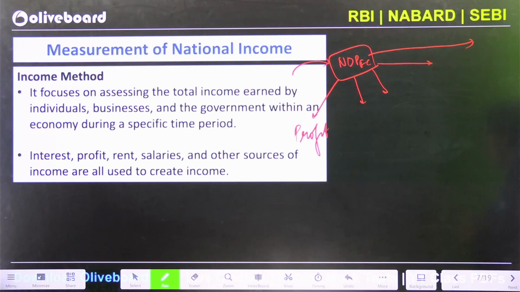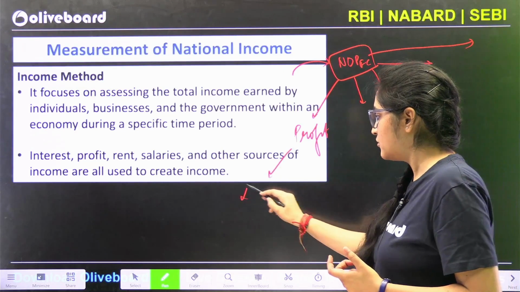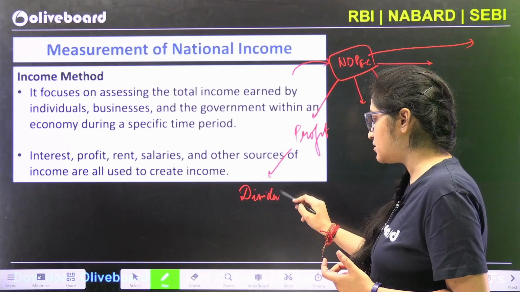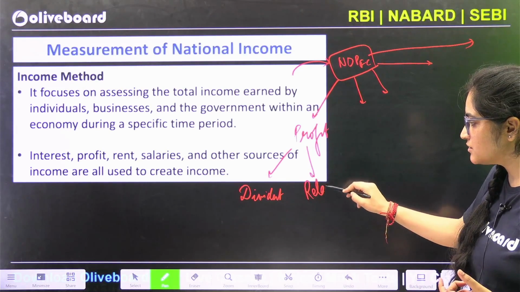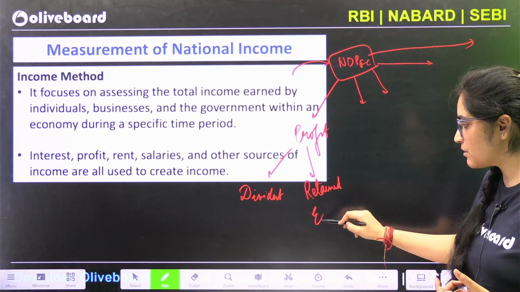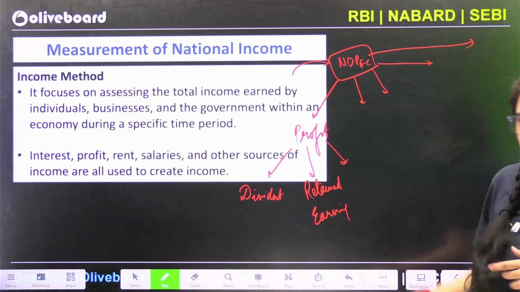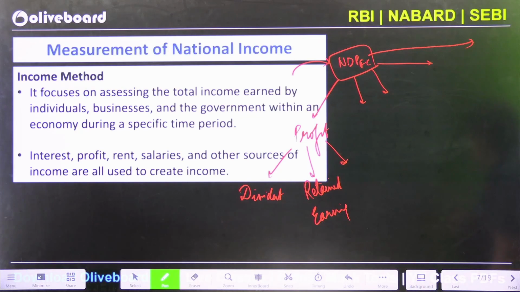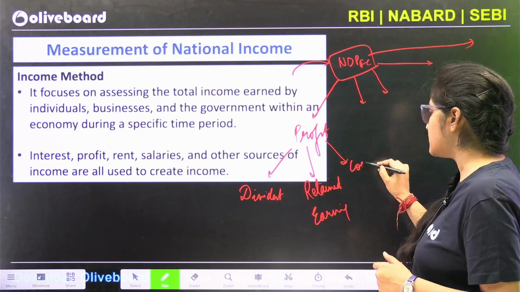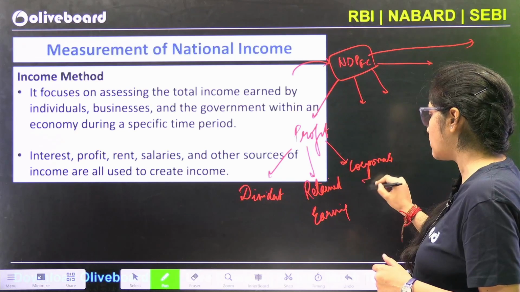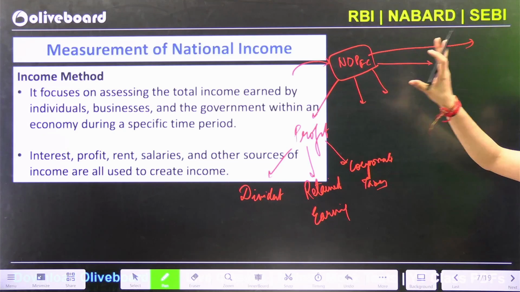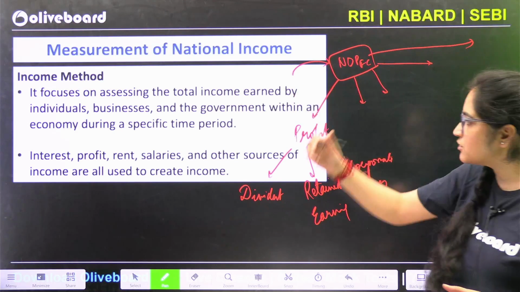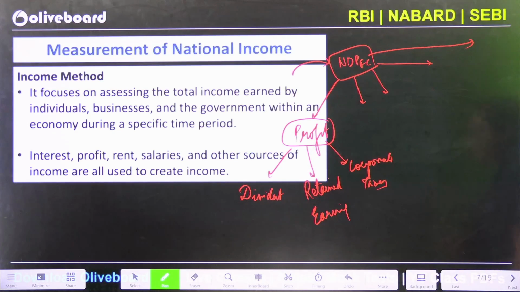Profit that is earned as a dividend, that can be distributed amongst the owners. Profit that might be retained earnings, as some business houses retain some of their profits for further enhancement of capital or something like that. Lastly, profit also comprises the corporate taxes that a corporate might be paying. So these are the first portion of your NDPFC calculation, or income method calculation, when we say profit.